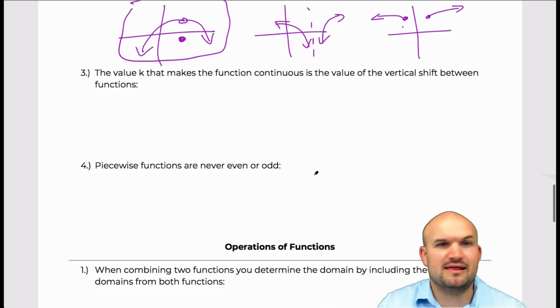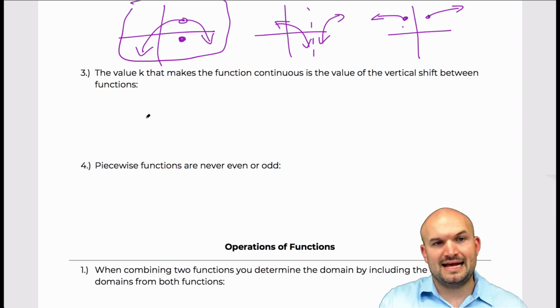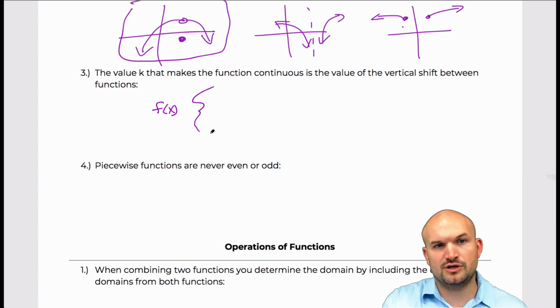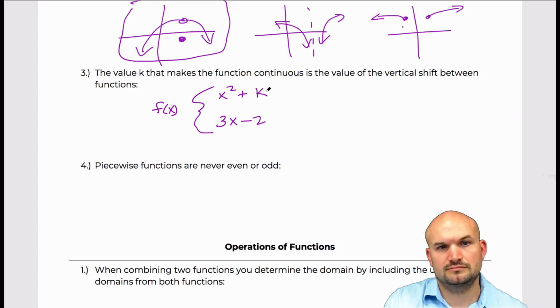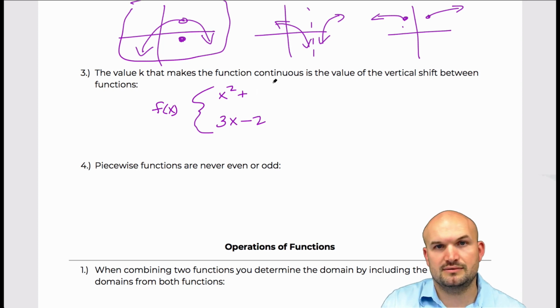The next one says the value k that makes the function continuous is the value of the vertical shift between the two functions. And this one comes up a lot when we're dealing with a piecewise function. We look at, I don't know, x squared plus 4, and then this one would be 3x minus 2. Sorry, let's do that as a plus 4, and then let's put the k here.